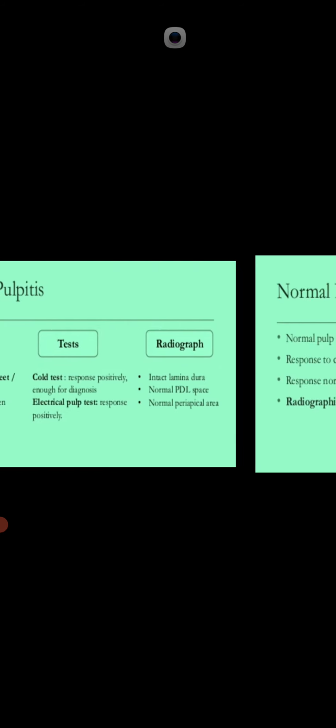Now first we start with normal pulp. What is normal pulp? Normal pulp is symptom free as reported by the patient. Mean there will be no symptoms to the patient like pain or swelling. Second, response to cold testing, and the effect lasts only for 1 to 2 seconds, then disappears.